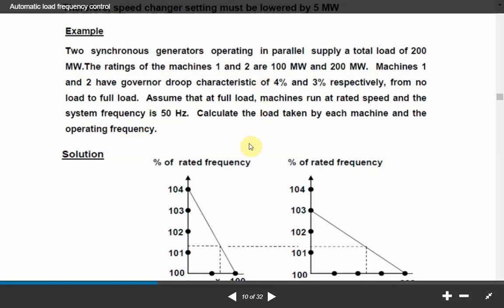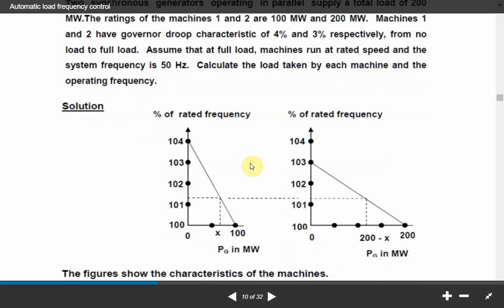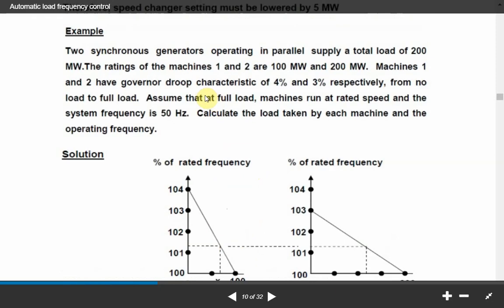Now if we draw the steady state curve between change in frequency and change in power generation, the two are as follows. When the two generators are operating in parallel, the characteristic is that they have the same frequency.